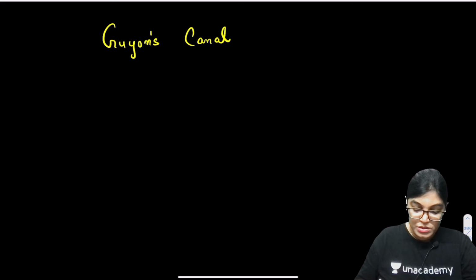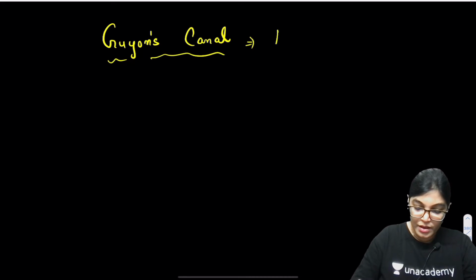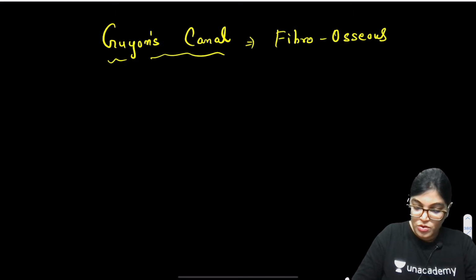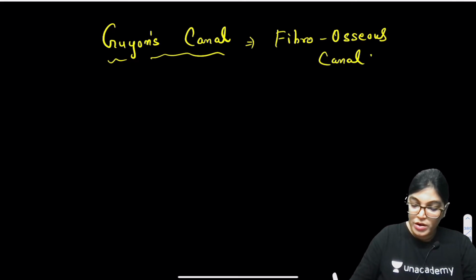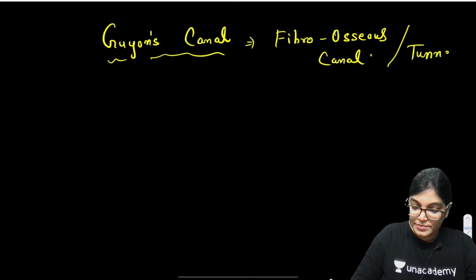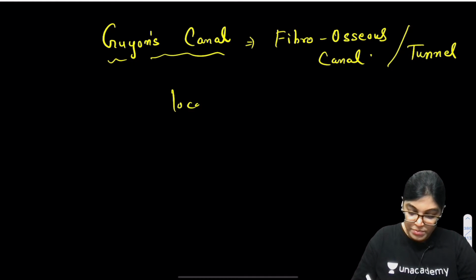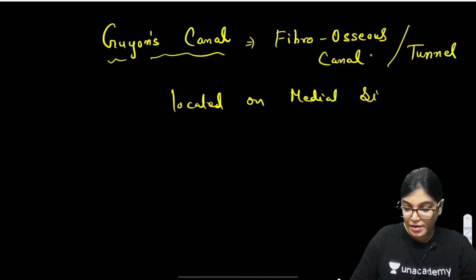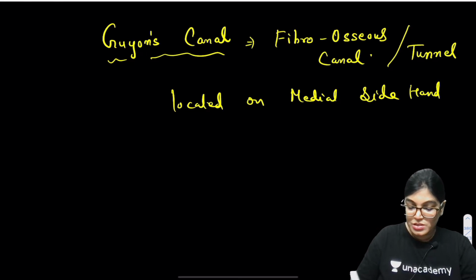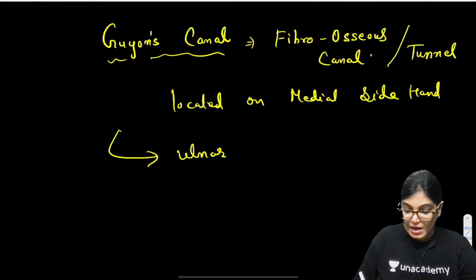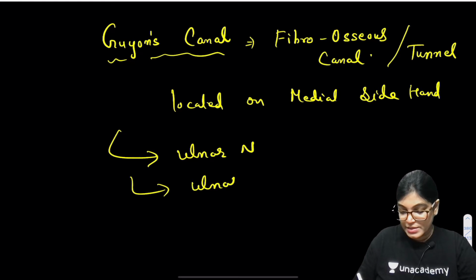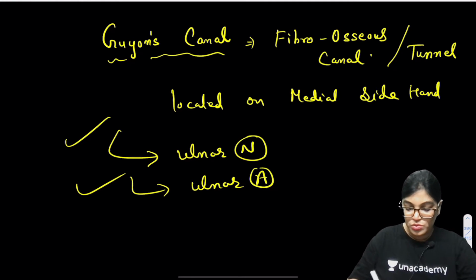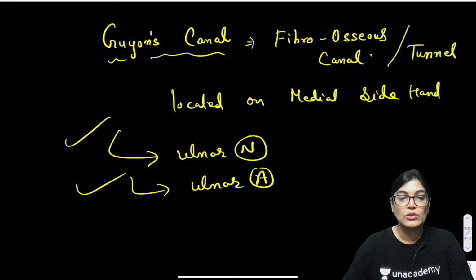Guyon's canal is a fibro-osseous canal, or you can say it is a fibro-osseous tunnel, located on the medial side of the hand. Which structures are traversing? Ulnar nerve and ulnar artery are traversing through Guyon's canal. Two structures, ulnar nerve and ulnar artery, are traversing through Guyon's canal.